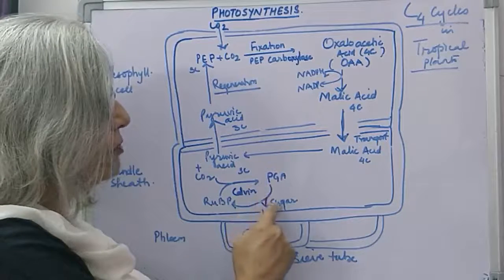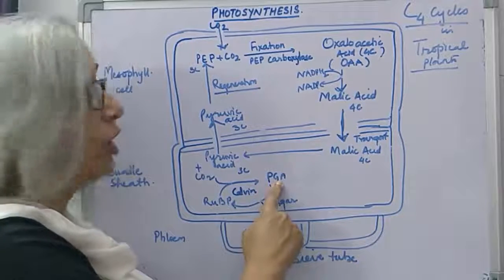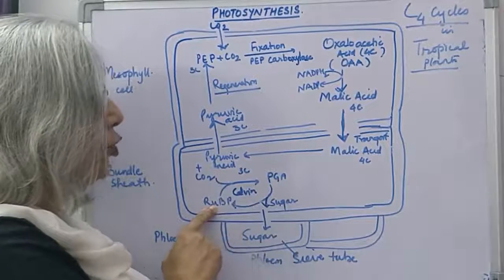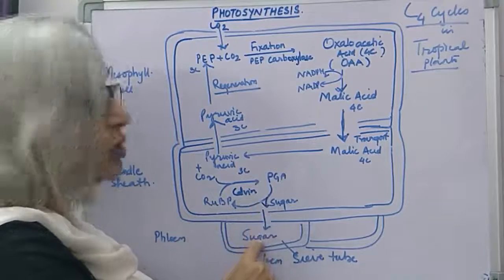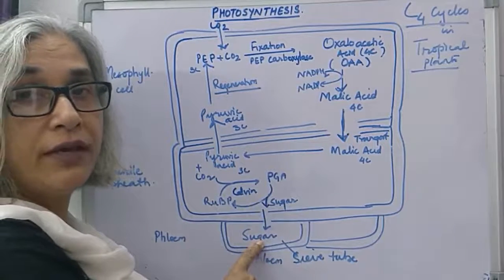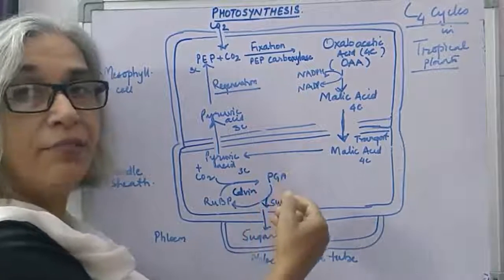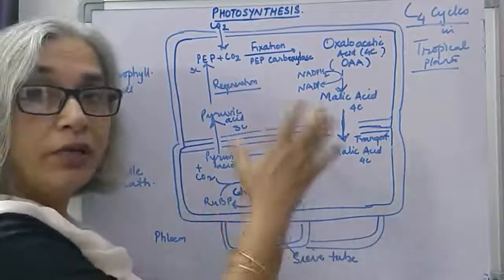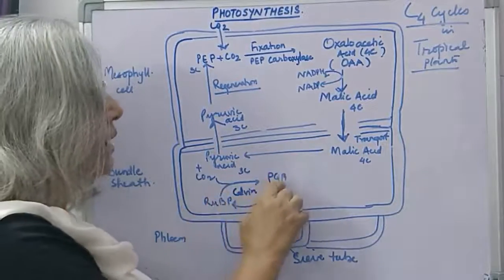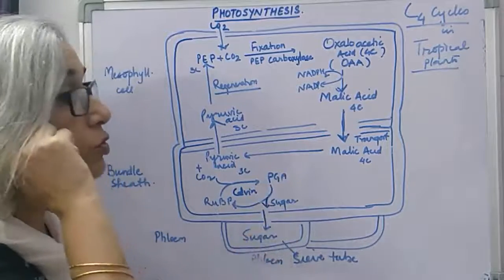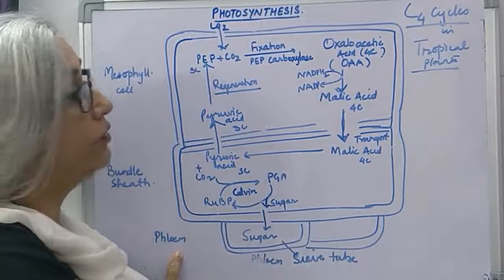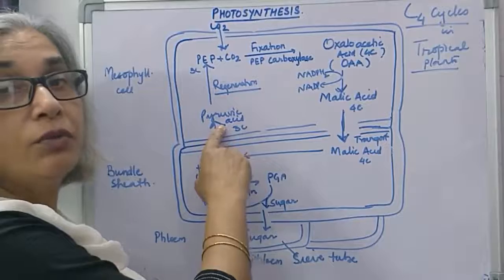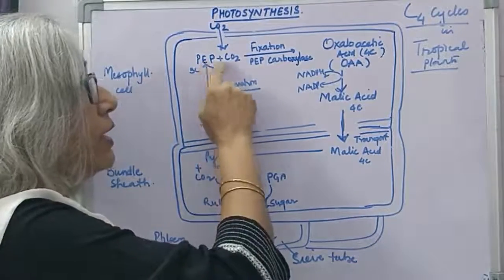So this then forms 6 molecules of PGA, and from which RuBP is regenerated and 1 molecule changes into PGA. Actually from PGAL, glyceraldehyde phosphate is formed. The whole cycle is not shown, but just to give you a vague idea, one of these will form sugar which will enter the phloem and will be transported, whereas the pyruvic acid that forms enters into the mesophyll cells again through the plasmodesmata, and this